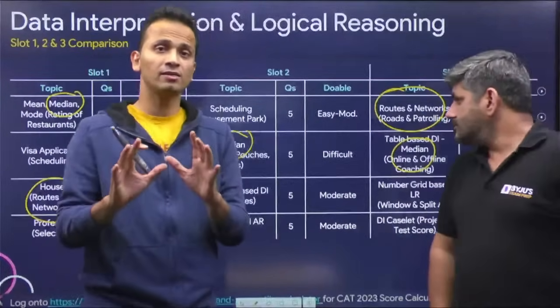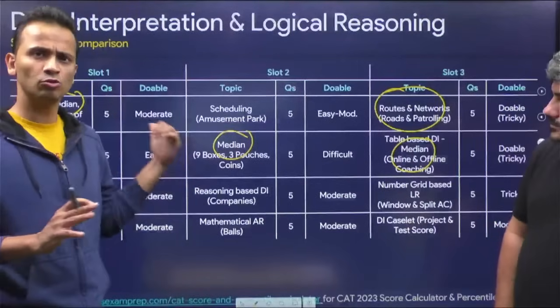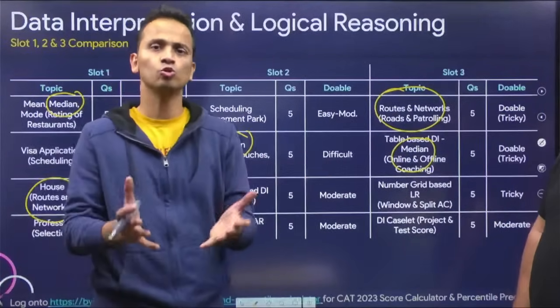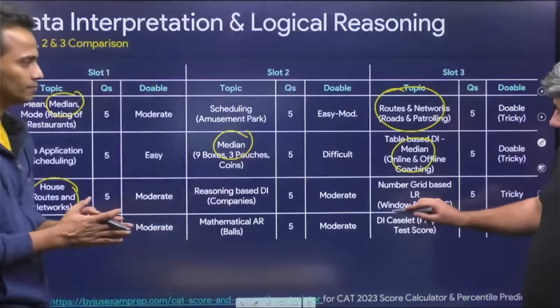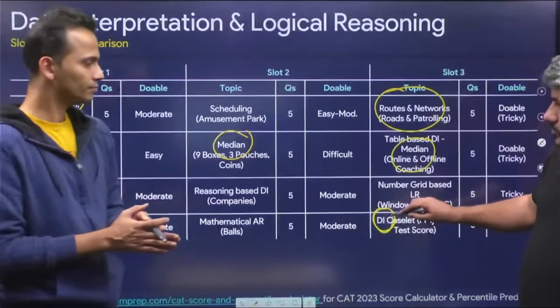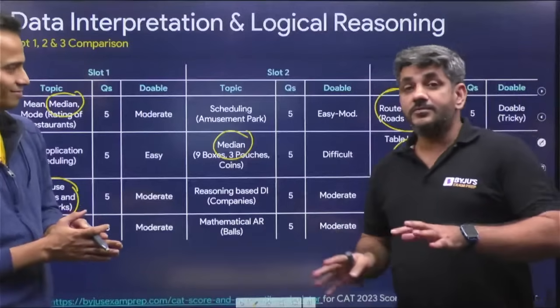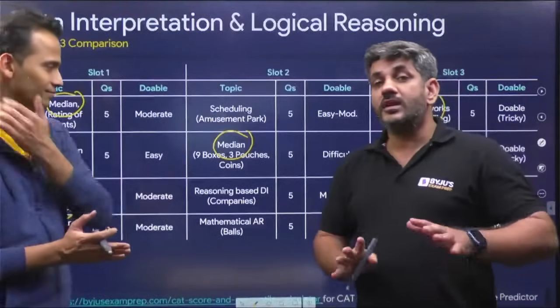I can say that about slot 3. I don't know what the exact question in slot 1 was, but in slot 3, it was not at all a difficult question. It was doable. And one more thing that I see, just one DI caselet over here, no DI in slot 1, slot 2, though all the sets which were there in LR, they all used numbers a lot.